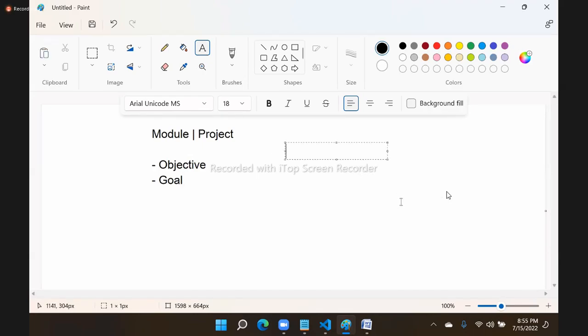Every project and module that you design for real world scenarios will have an objective and goal. What is the difference between objective and goal? What do you say? What is the objective? What is the goal? What is the difference between objective and goal?